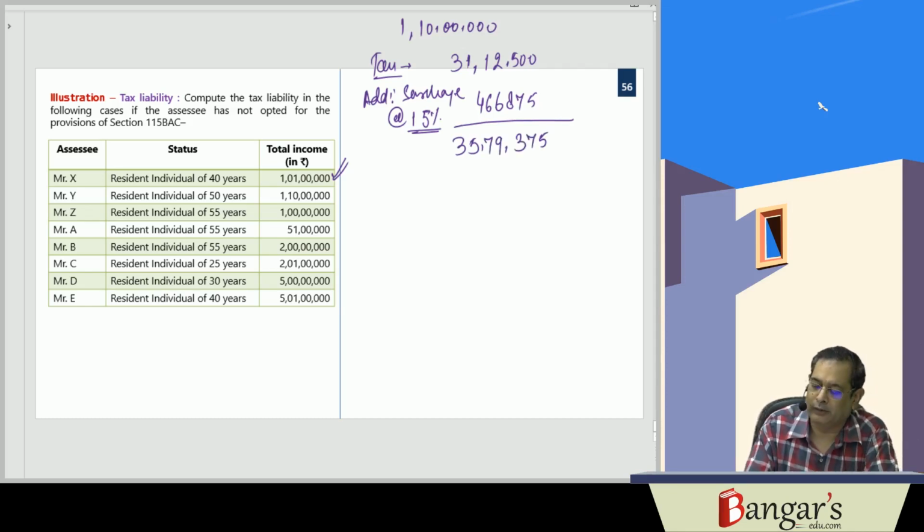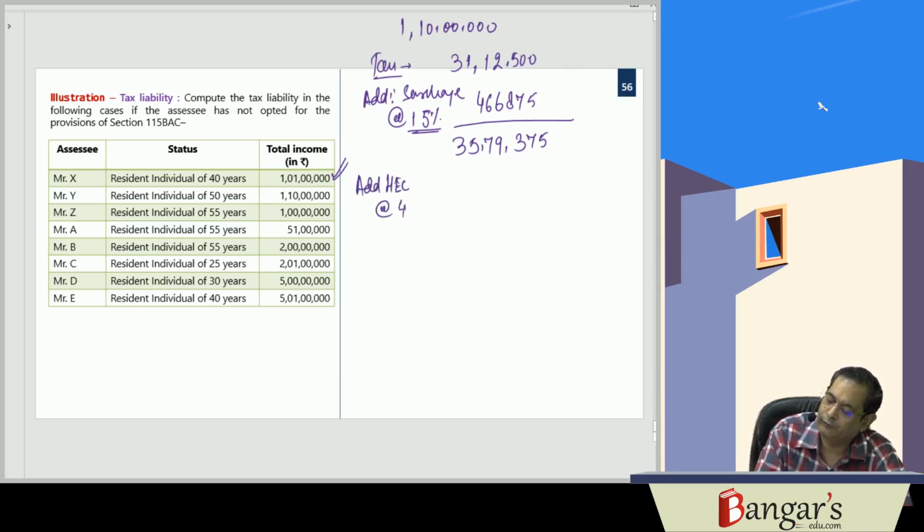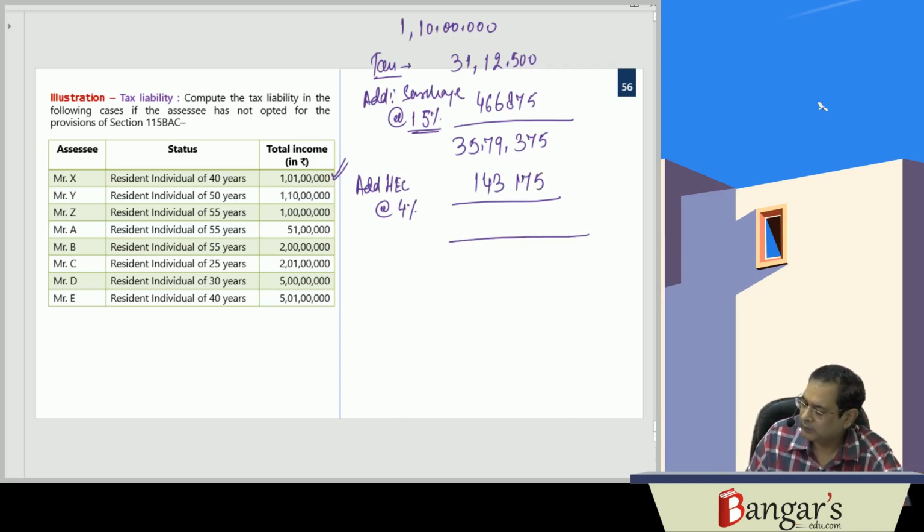No marginal relief will be provided because income has increased by 10 lakh rupees and tax liability has not increased by that much amount. Add HEC at the rate of 4%, that is 1,43,175. So it is 37 lakh 22,550. That is tax including HEC.